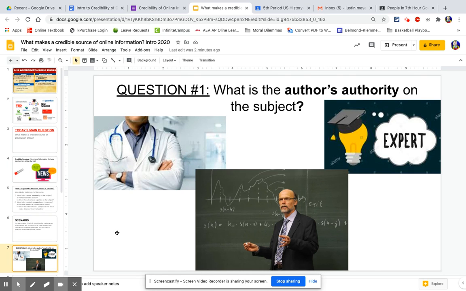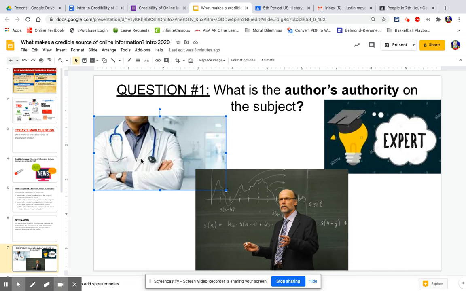Well, the first thing you're going to have to figure out, if you're figuring out if a source is credible, is what's the author's authority on the subject. And what authority means is essentially asking the question, does this author have any sort of background that would make them an expert in this subject? All right. So a lot of times, especially with things going on with COVID right now, some good authorities on the subject are probably going to be doctors.